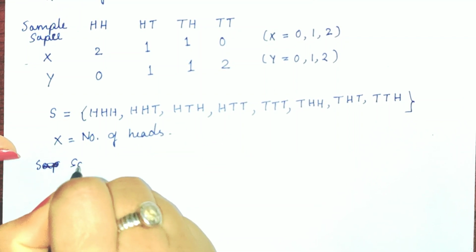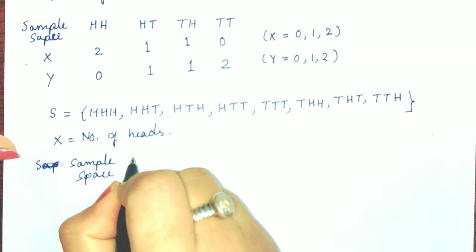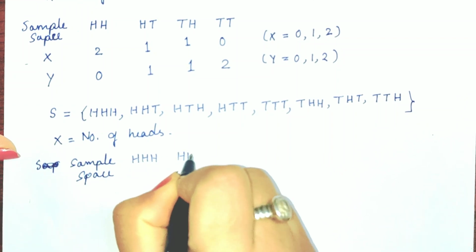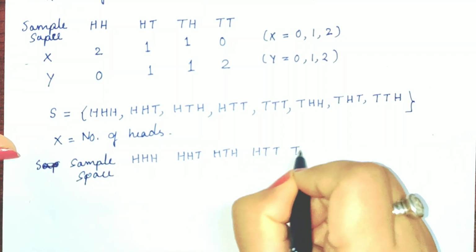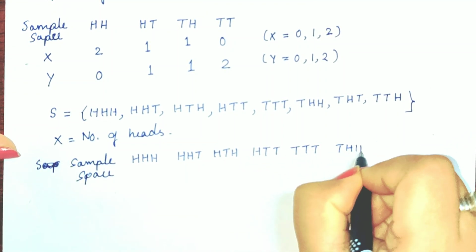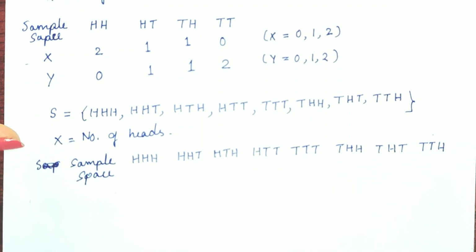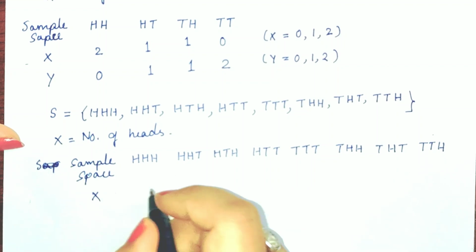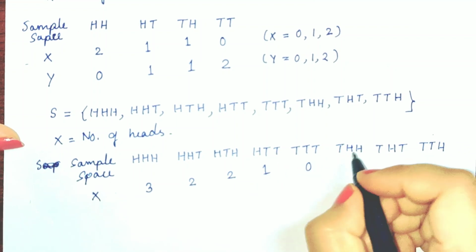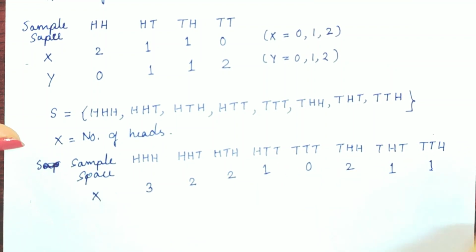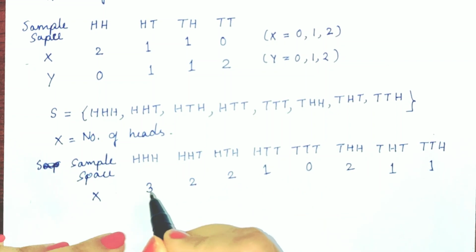Write down the sample space: HHH, HHT, HTH, HTT, TTT, THH, THT, TTH. The X value will be 3, 2, 2, 1, 0, 2, 1, 1. See here, it takes the values 0, 1, 2 and 3.